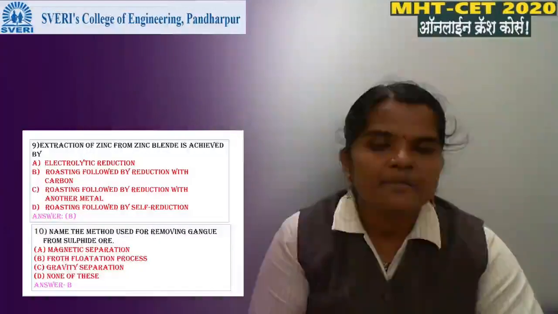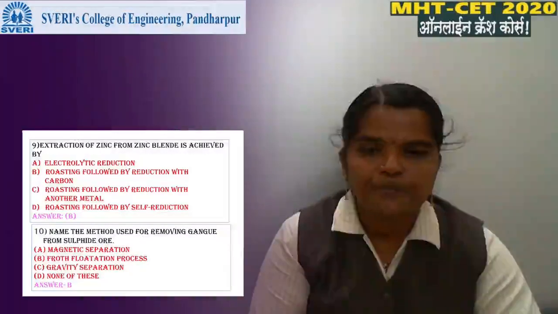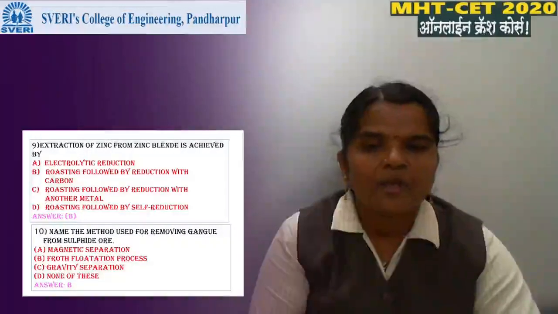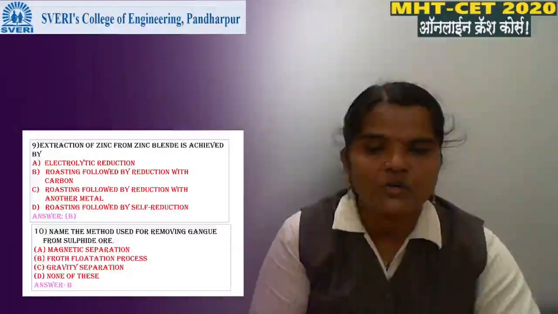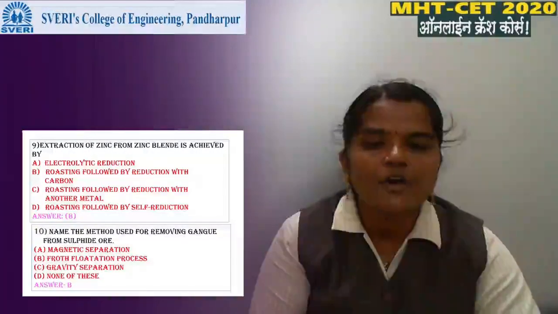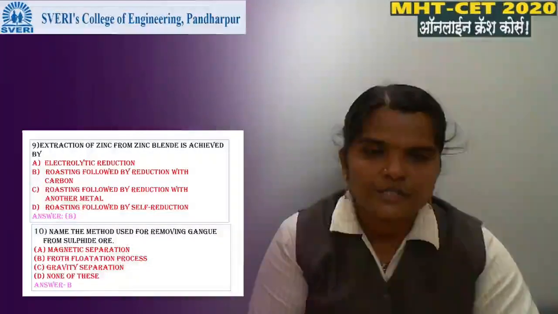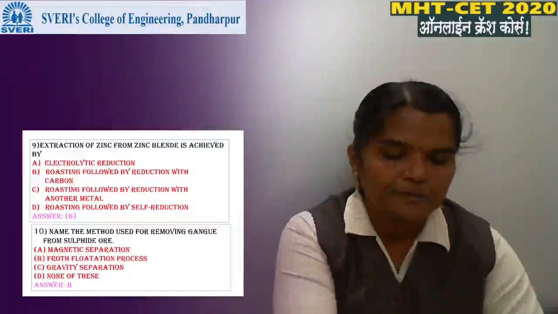Next, MCQ number 10. Name the method used for removing the gangue from sulfide ore. Option A magnetic separation, option B froth flotation process, option C gravity separation method, option D none of these. Option B, the froth flotation process, is used for removing the gangue from sulfide ore. Okay, thank you.